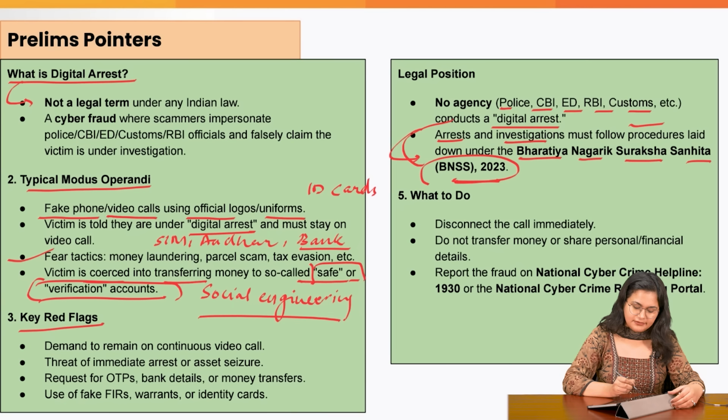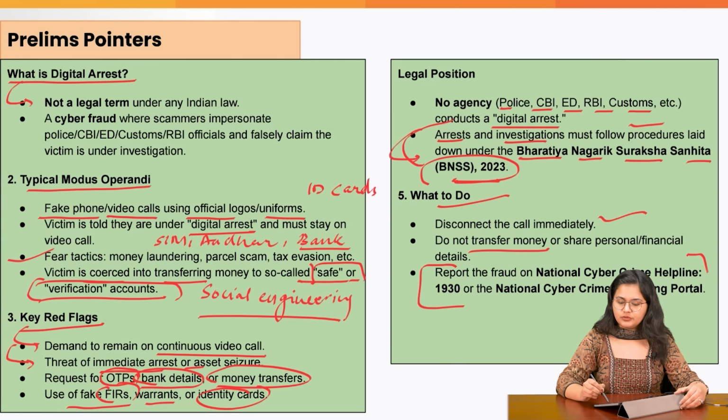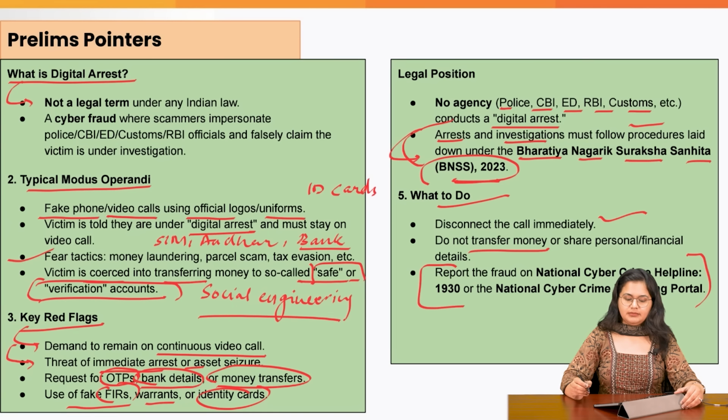What are the key red flags? That they would demand to remain on continuous video call. There would be a threat of immediate arrest. Then they would ask for any kind of OTPs, bank details, money transfers. They would use fake FIRs, warrants or even ID cards. What should be done? To disconnect the call immediately, do not transfer any money, and report such a crime to the National Cyber Crime Helpline.